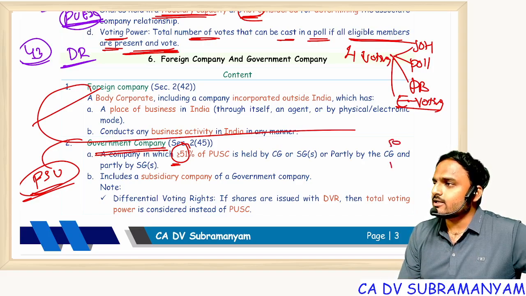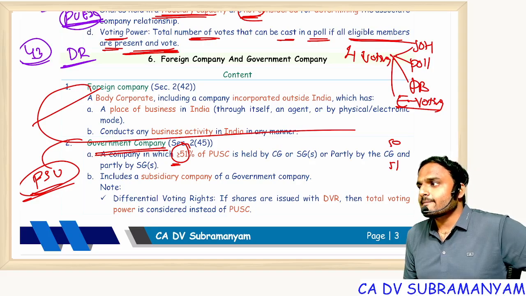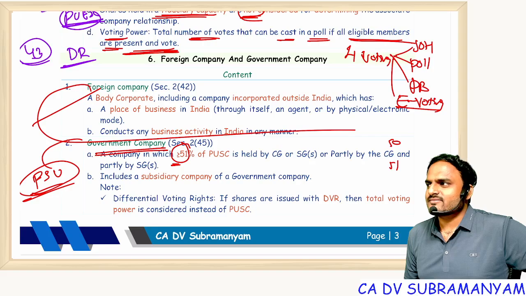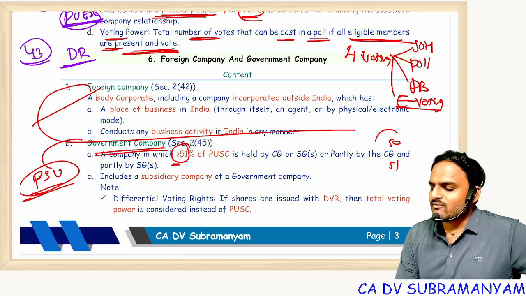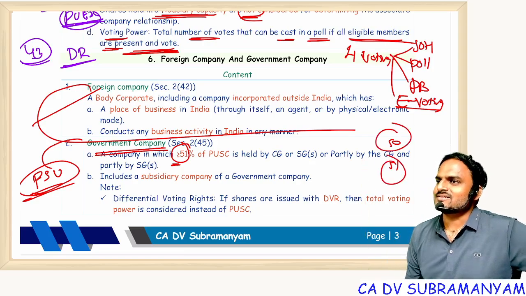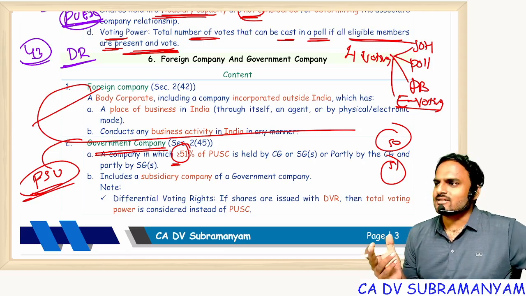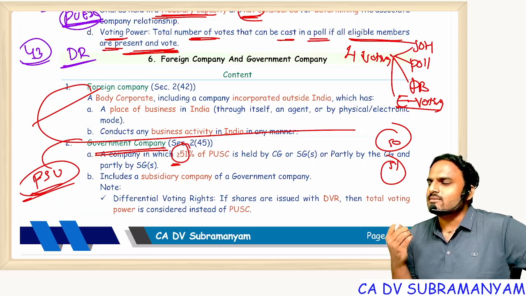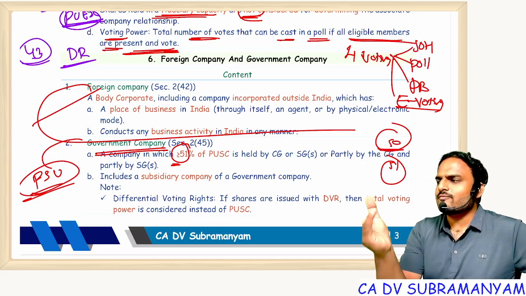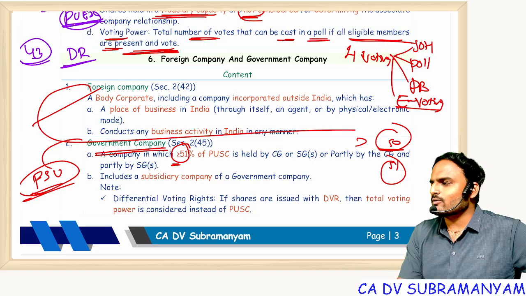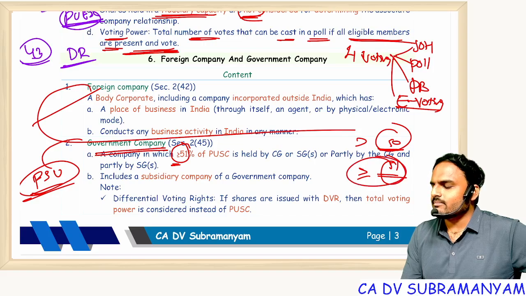There 50, here 51. Is there any logic? You fix it, I'll tell. Logic, yes or no? The answer is no logic. This was written by one person, this was written by another person, that's it. Understand? See, law is not something written by one person. It is codified, written by a number of experts. One expert thought 50 was a good number, so he used more than 50 for holding and subsidiary, whereas here, 51 for government company.